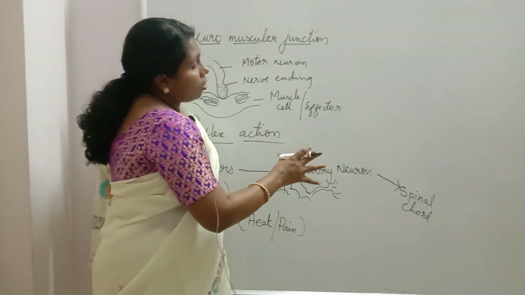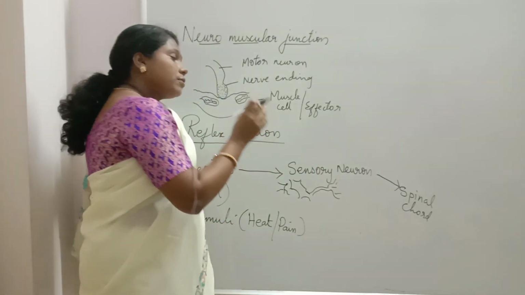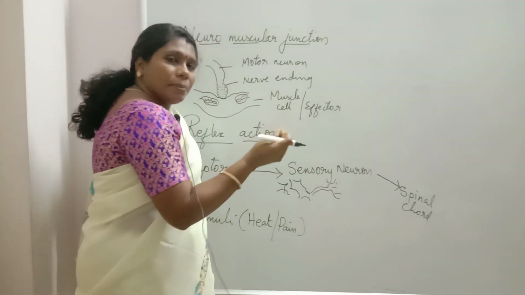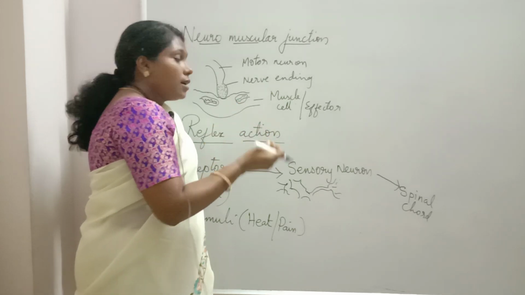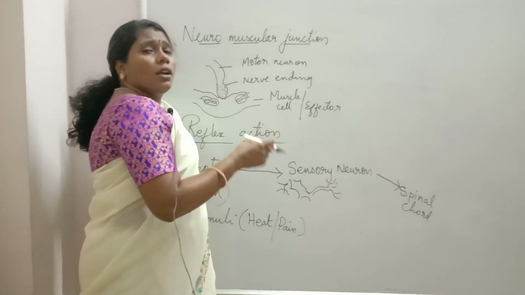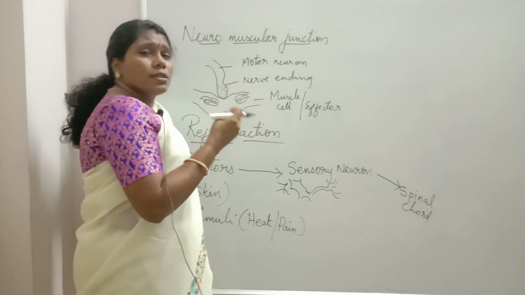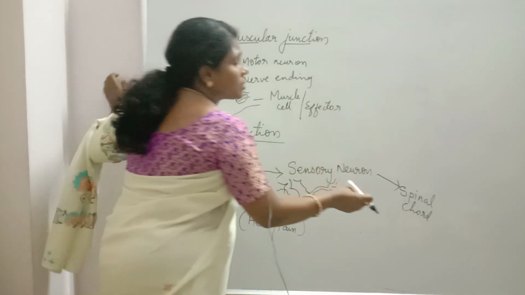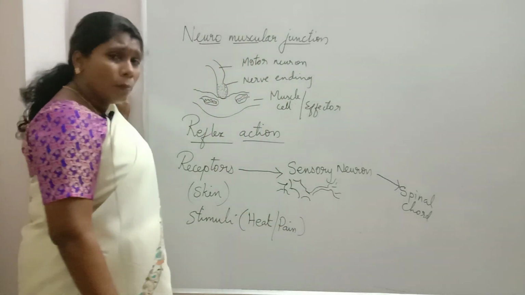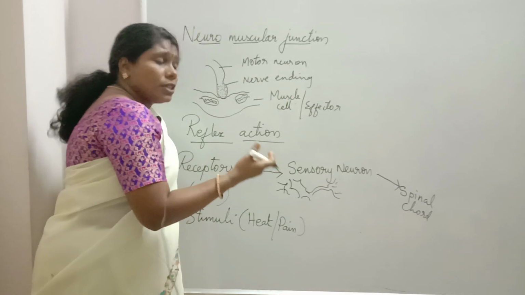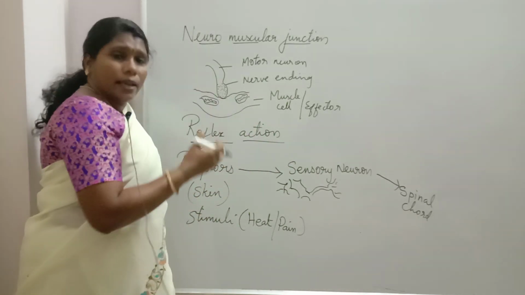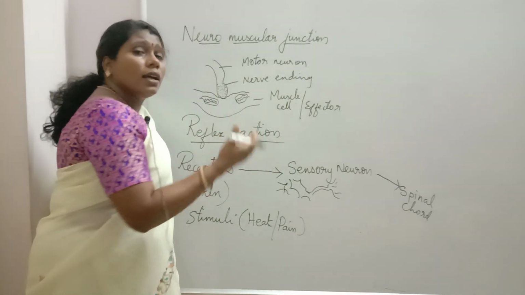So the spinal cord checks the impulse. What type of impulse? What type of stimulus? It's a very emergency stimulus. The spinal cord itself decides what we have to do. What is the response we have to give? That response is given by the spinal cord, because there is no time to wait for the brain's decision. It takes time, because the brain is a thinking area, so it takes time to get the response.